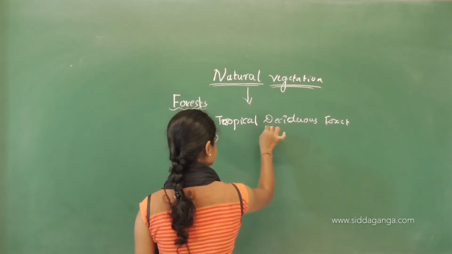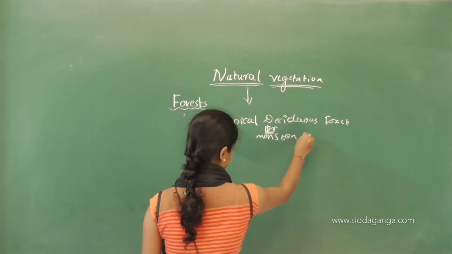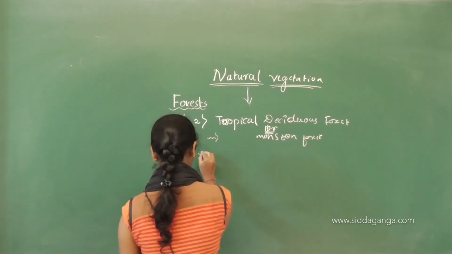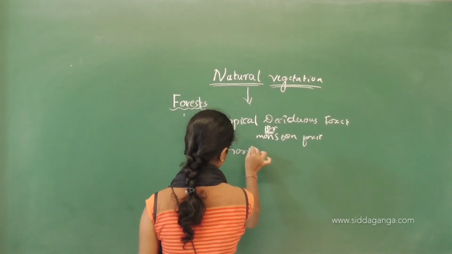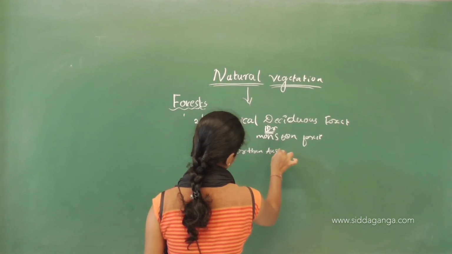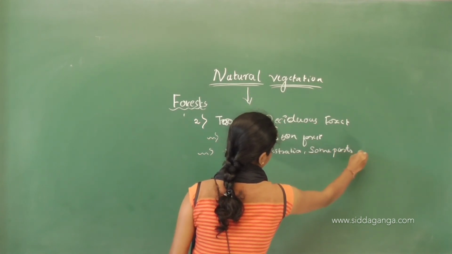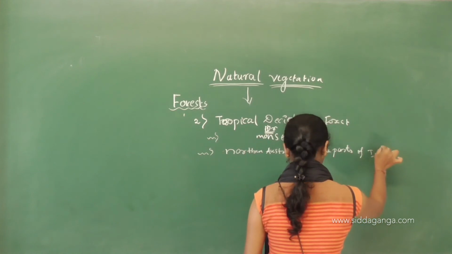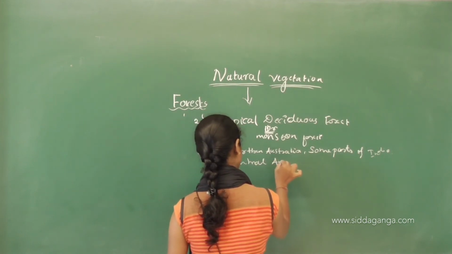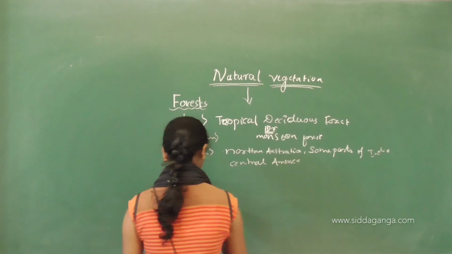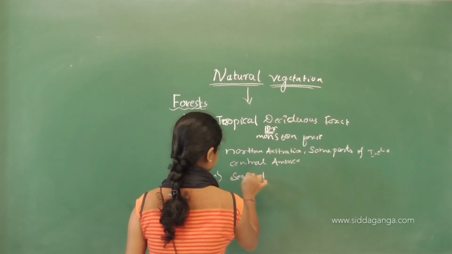These are also called monsoon forest, and these can be found in northern Australia, some parts of India, and Central America, and these regions experience seasonal changes.